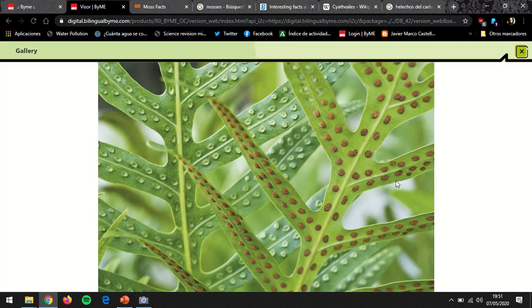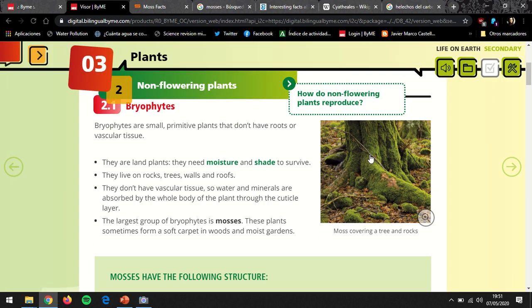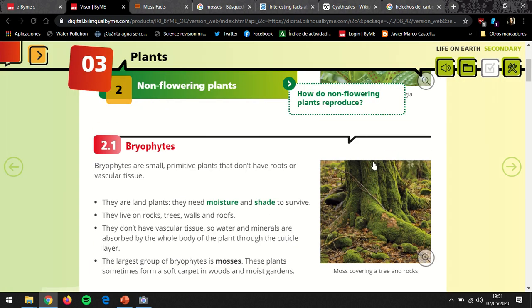If you remember, this picture is similar to the one that I showed you the first day we talked about plants. These are the places where, in this case, ferns, los helechos, produce the spores to reproduce, but we'll go to this later. Okay, so in the case of bryophytes, mosses, los musgos, they are the smallest and most primitive plants.